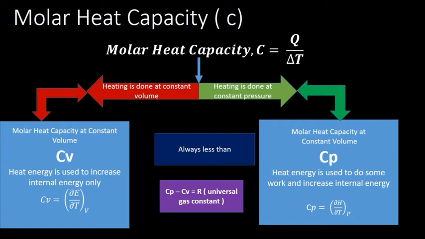When you take 1 gram of gold, keep it at constant pressure and heat it, the amount needed is for two purposes. One is to increase the internal energy and also to do some work. So Cp will always be greater than Cv, and that difference is the universal gas constant. What is the universal gas constant? Again, it is energy only. So Cp minus Cv is equal to R.